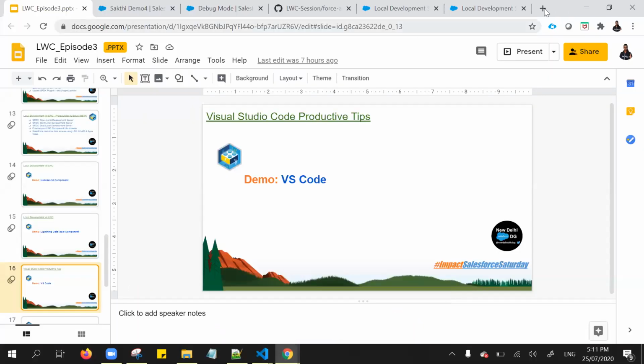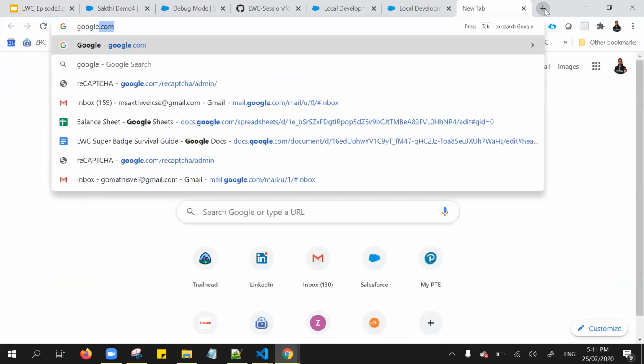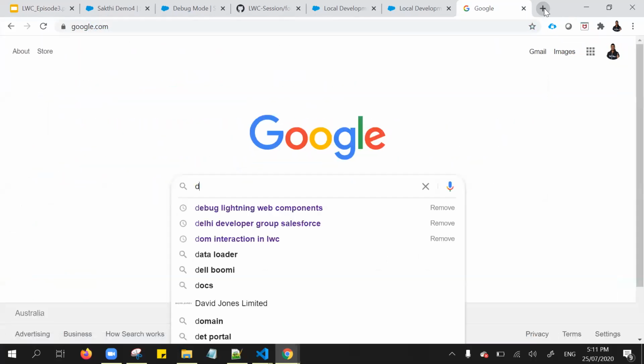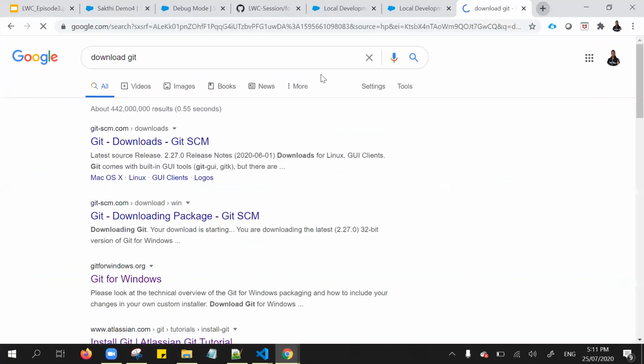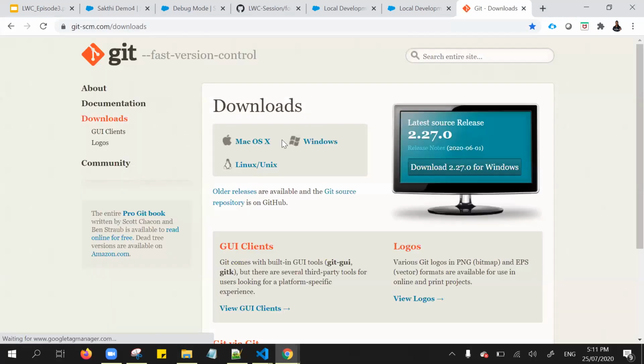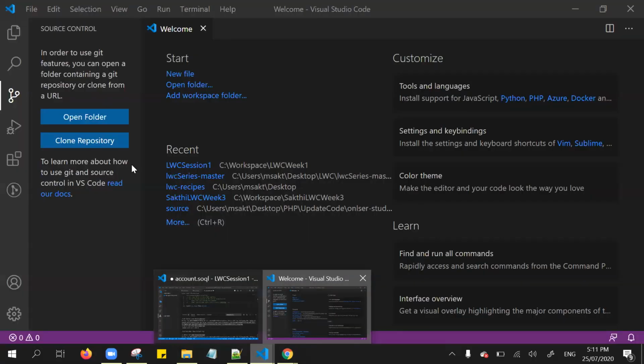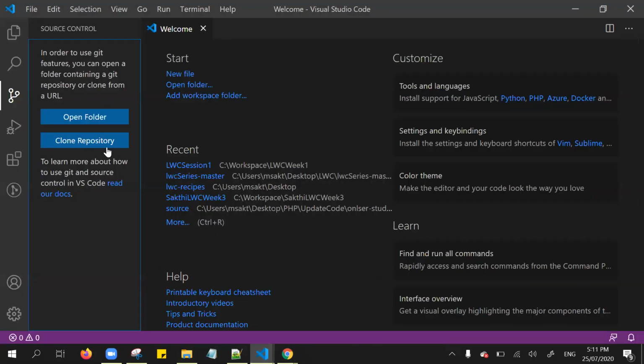For that, Google it: download Git. You can download it as per your operating system. Mine is Windows, and I installed this one. Once we have installed it, we are good to clone the repository.